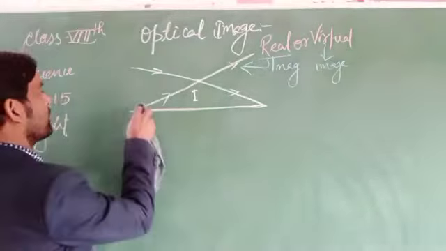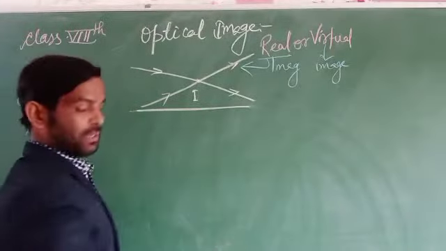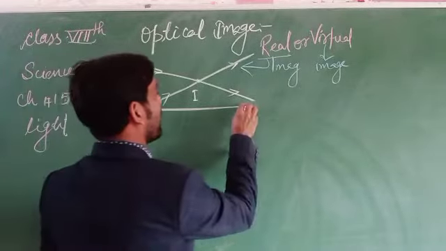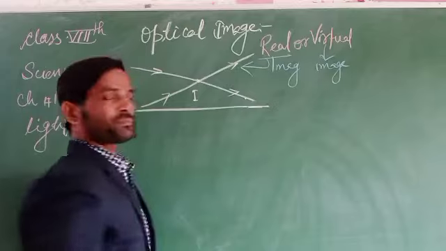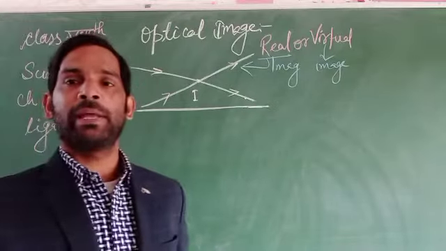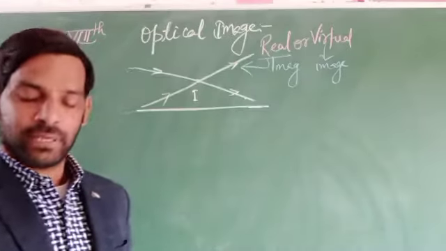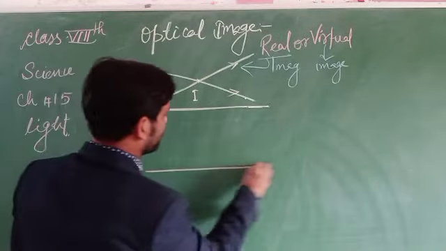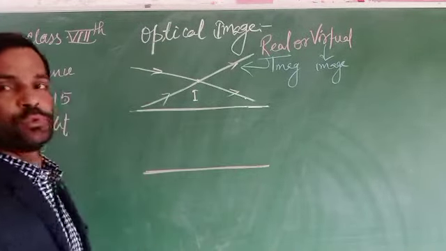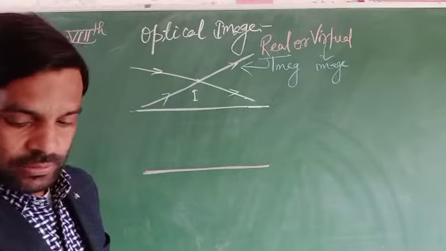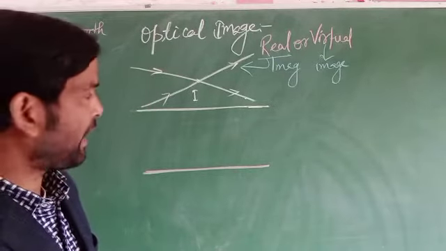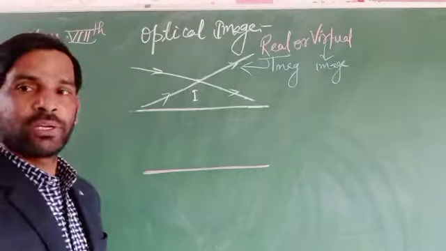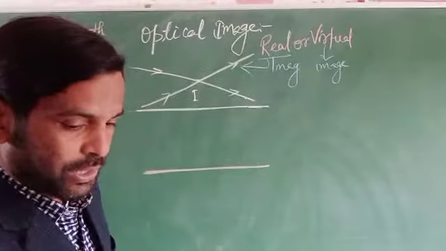This type of image is said to be a real image. If the image cannot be placed on the screen, that means this image only seems to be or appears to either meet or intersect, but it actually does not intersect or meet together.